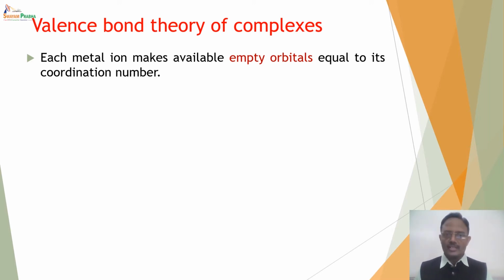Now in the previous lecture, we have seen what the coordination number is. It is the number of monodentate ligands which are associated with the metal, or the number of coordinate bonds the metal ion forms. That is called the coordination number. So if the coordination number is 4, the metal ion will make available 4 empty orbitals. If the coordination number is 6, it will make available 6 empty orbitals.